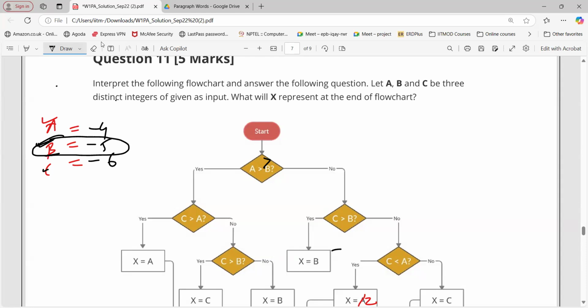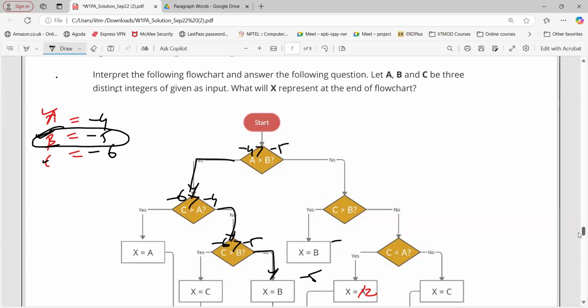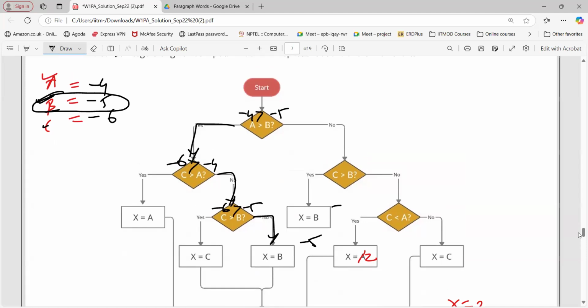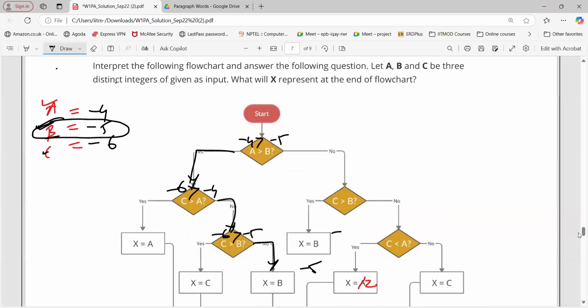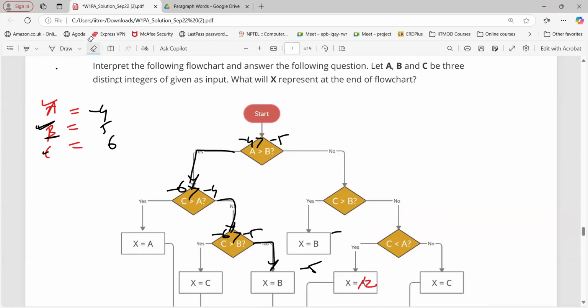Yes sir, let's try to execute for the minus case also. -4 greater than -5? Yes, sir. Again, C greater than A, -6 greater than -4? Is this true? No, sir. C is -6, greater than -5? No, sir. What is B? -5 here, right? So anyway, we are going to get the second largest element. You can take plus or minus, or try with one minus and other different combinations, okay?